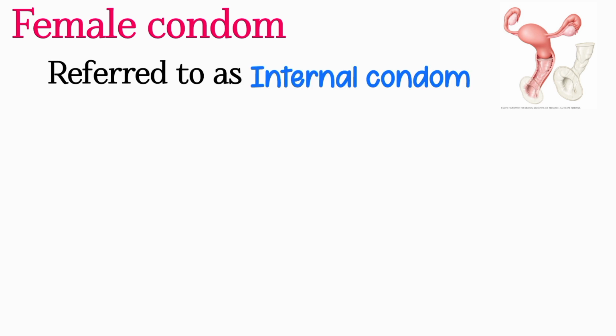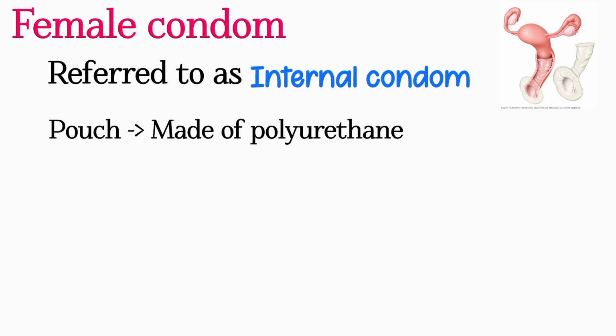Next, the female condom. It is referred to as the internal condom. The female condom is a pouch made up of polyurethane which lines the vagina.